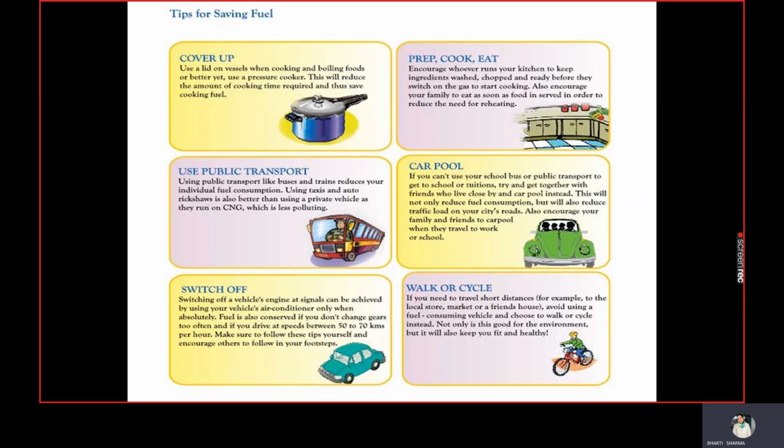So how can we control our unlimited, unconscious use of these kinds of fuel? So here is a look. For example, first of all, we can use a pressure cooker instead of any open utensil for cooking dal, chawal, or other things, because we can save time as well as LPG.